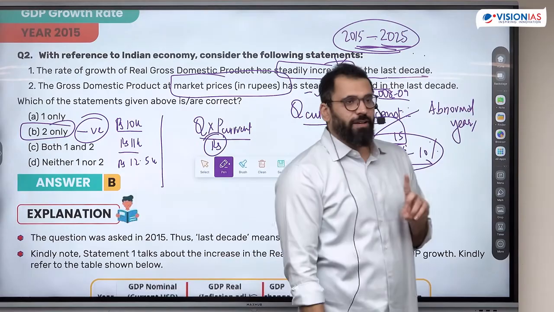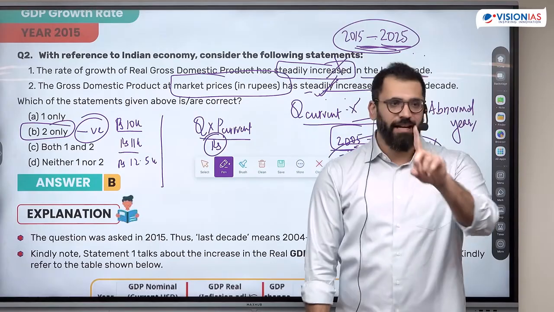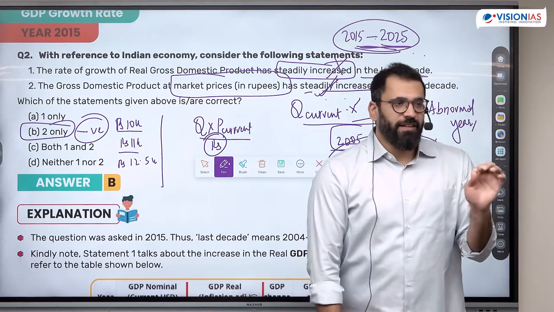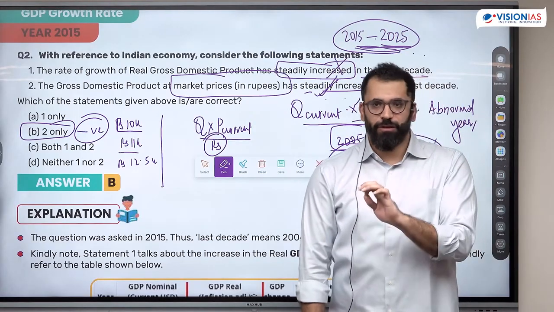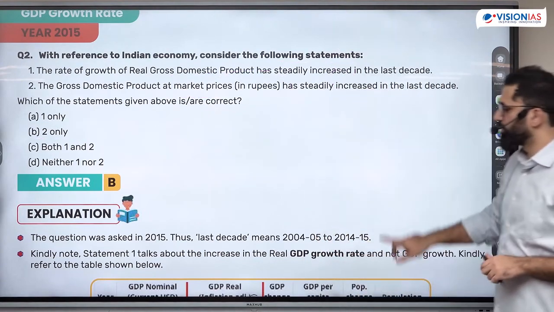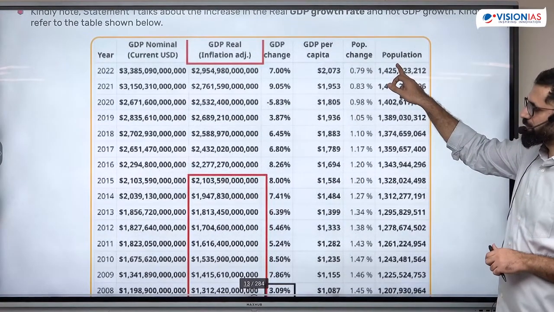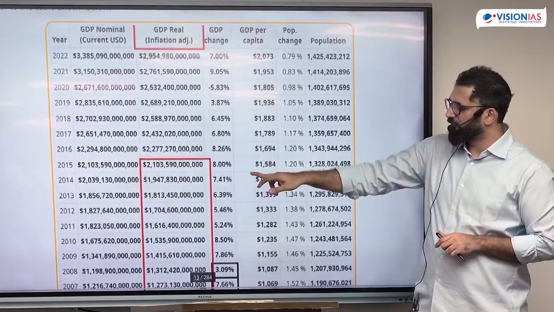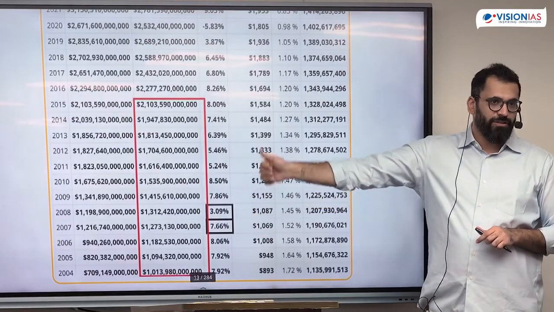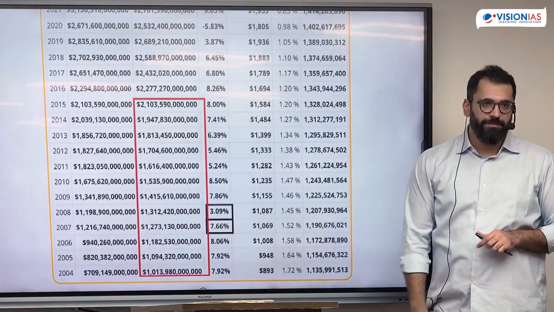Is it clear? Two things we learned from this question: you need to understand the difference between growth percentage and nominal GDP. And second, whenever there is a trend-based question, you need to find the abnormal year, then try to solve the question, because you won't be able to solve it through facts. Definitely you'll have the facts, but it's very difficult to solve this way. So this is your fact-based view of how exactly the growth slowed down. Here you see 2008, 3.9%. The growth slowed down, so it did not steadily increase. Between 6 to 8%, one growth figure here is 3%.